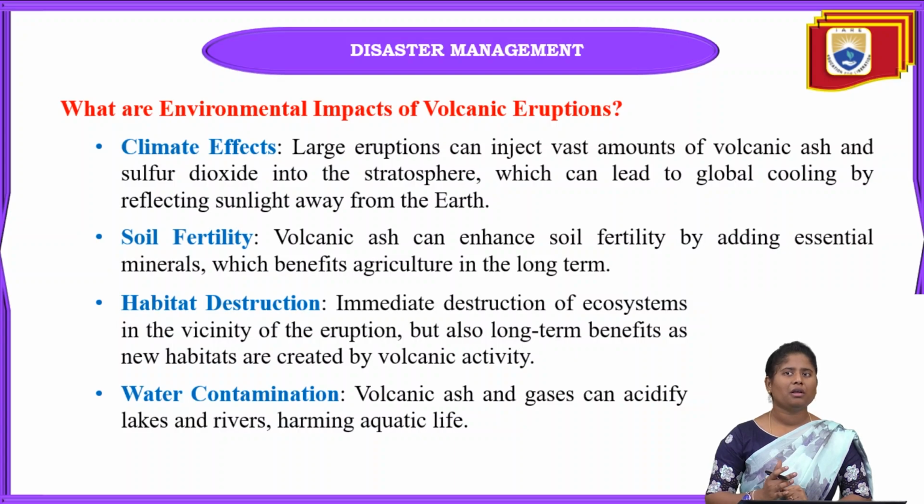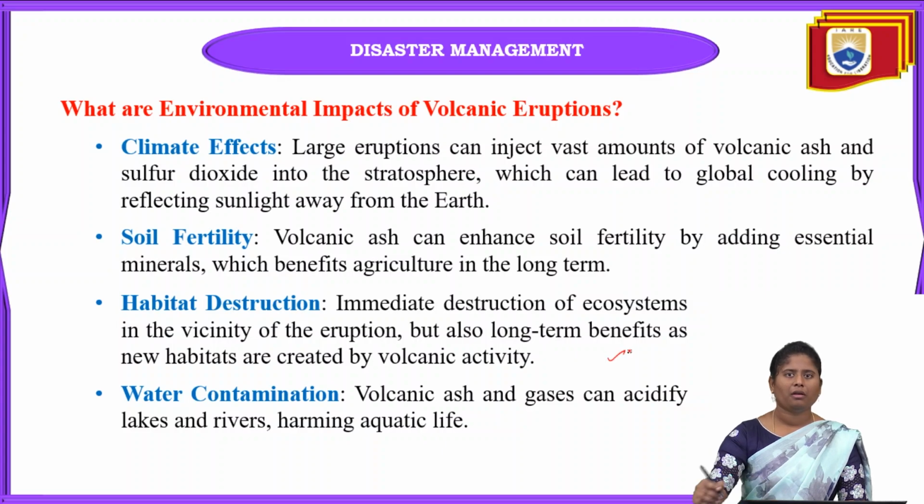When the volcanic ash has gone through that path, many minerals can be seen in it, so it will enhance the soil fertility. Because of this soil fertility, there will be much benefit towards the agricultural growth of crops. In the long term, we can see these benefits for agriculture.